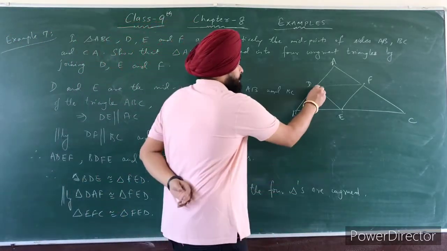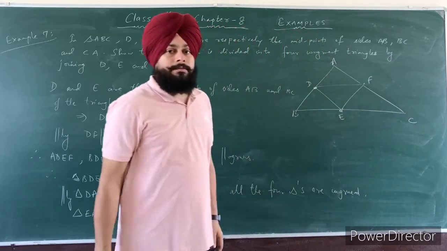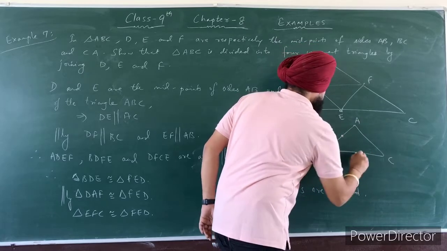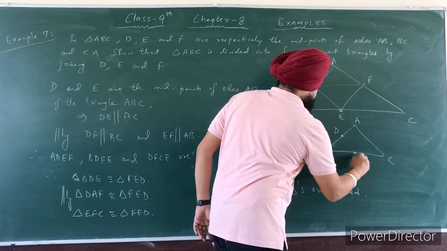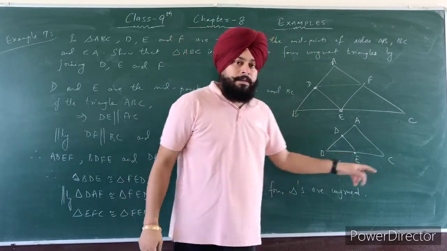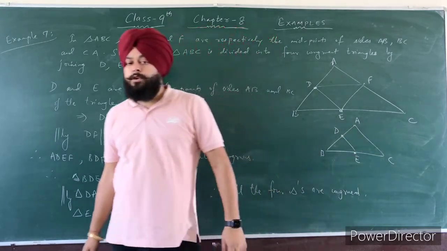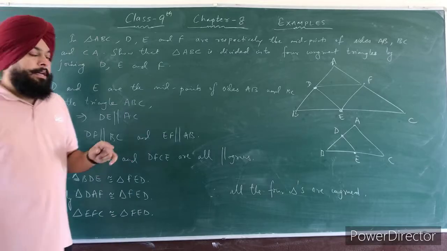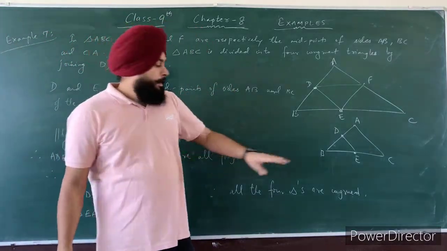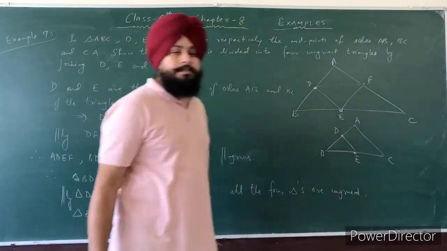So when we join DE, then DE is parallel to AC from theorem 8.9. The statement is, if the line segment joins the midpoints of two sides of a triangle, then it is parallel to the third side. Alright, so DE is parallel to AC.